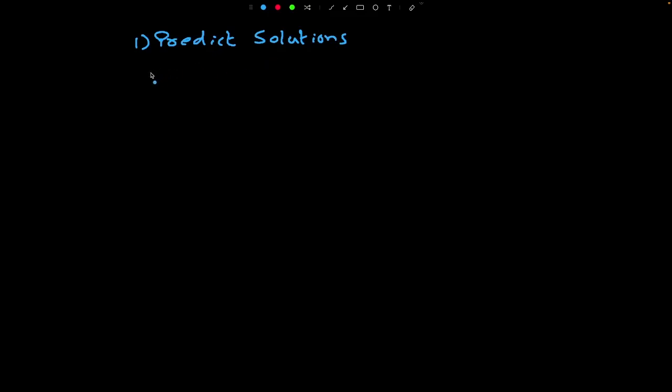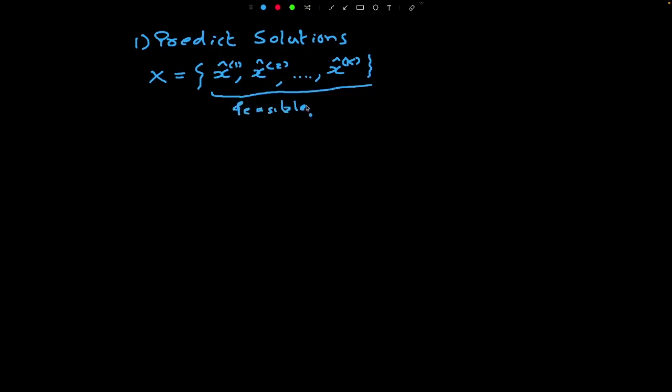So let's say that we have a bunch of solutions available to us, right? Let's say we have these solutions and we want to find a higher quality solution. Let's say these are feasible but may not be optimal. So we have solutions, but we don't know if they are optimal. We are looking for better quality solutions.